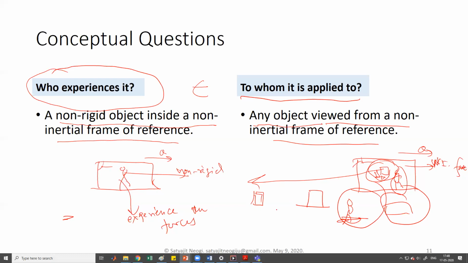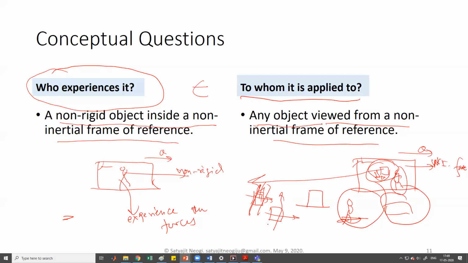Sometimes you see if the window is not very rigidly attached, especially in Indian local buses, it tends to move, it tends to shake, right? That is actually the result of that kind of pseudo force, not only in this direction, but sometimes the bus experiences acceleration in this direction as well, because of the bumpers.